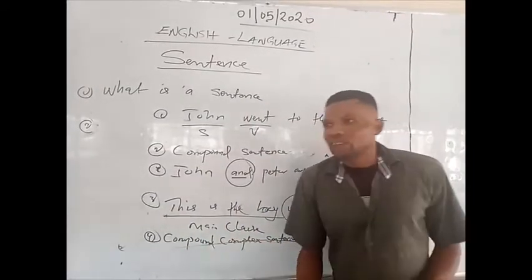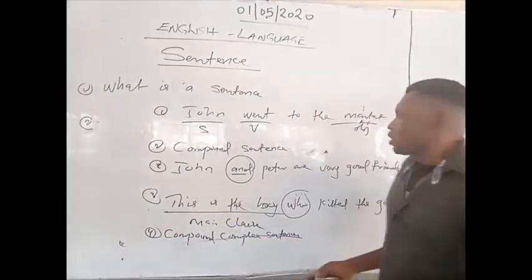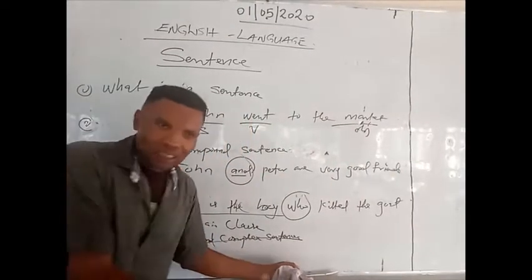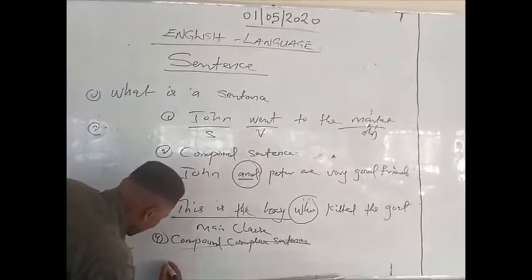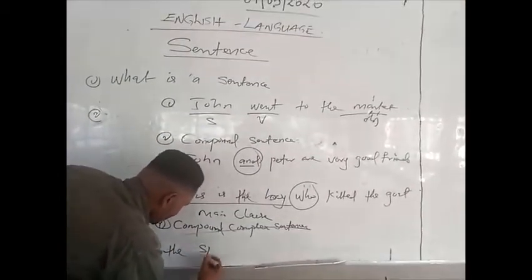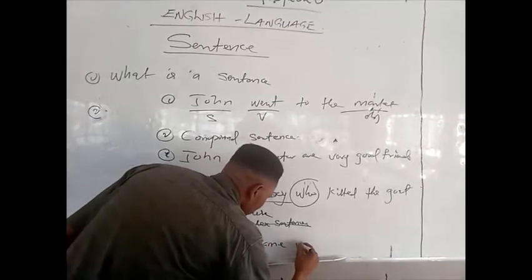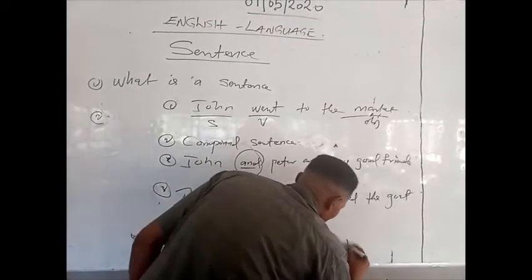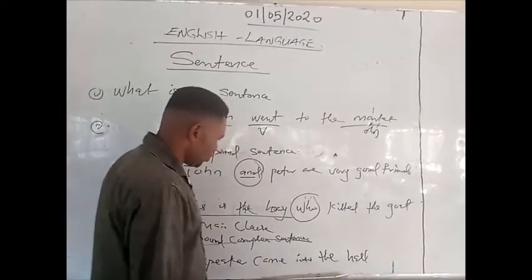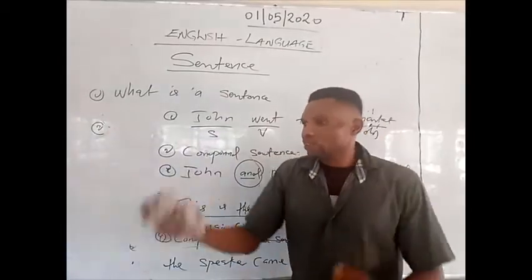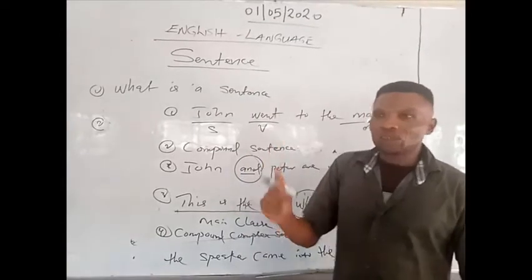The independent clause here is the speaker, number 1, came, but they were able to address the students even when the light went off. When the light went off is said to be the subordinate or the dependent clause for it to stand on its own. If I say, the speaker came into the hall when the light went off, but he was able to address the students on this expression used. So it consists of 2 independent clauses and 1 subordinate clause for it to make a meaning.